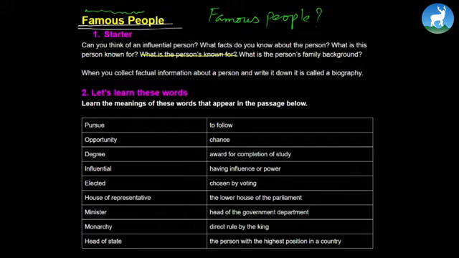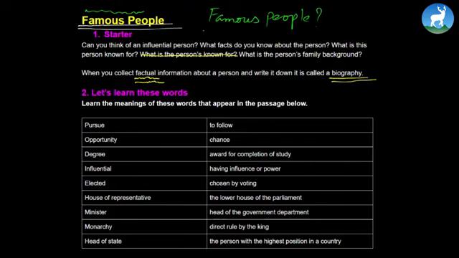And when you write such a detailed account of others, it is what we call a biography. When you collect factual information, and remember the word factual, meaning relating to facts, relating to truth, the account has to be true. So when you collect factual information about a person, gather it all together and write it down, that is what we call a biography.